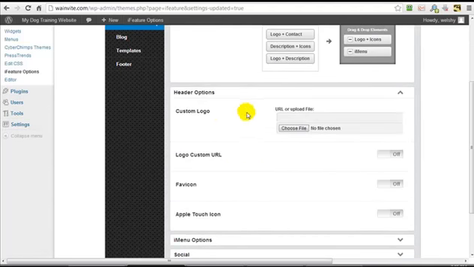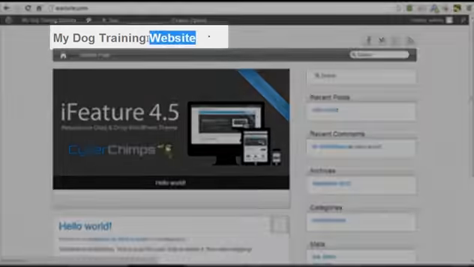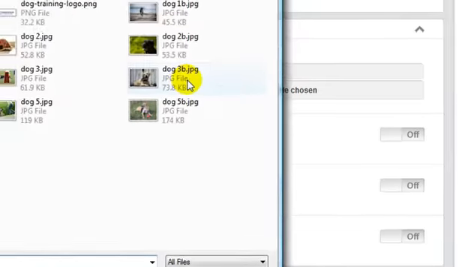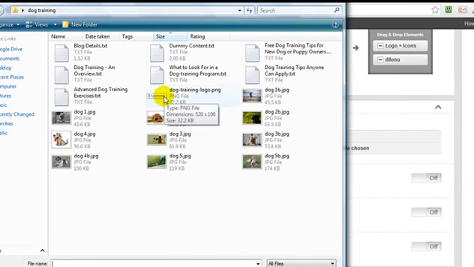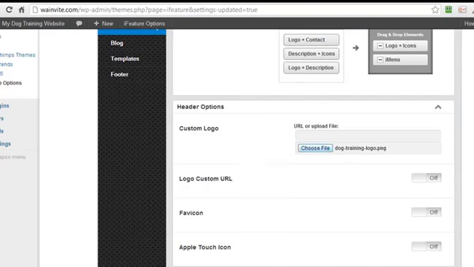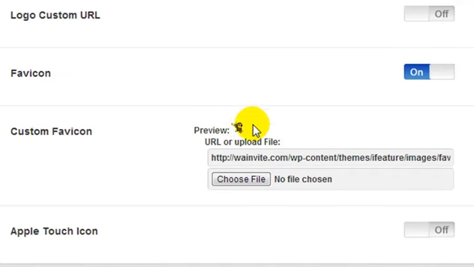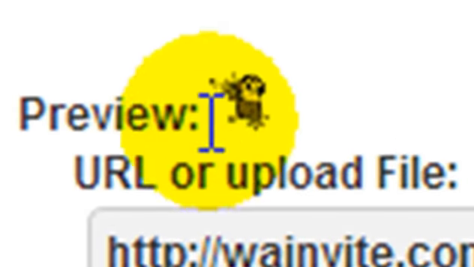Now this is where we can upload our custom logo, and the custom logo would replace the text here. Now I'm going to click choose file. I've already created my custom logo, and I'll be creating a separate video showing you how you can create a logo just like this for free using the pixlr.com website. Now I'm going to click open. Custom logo URL, I know that's fine. Favicon. Now what this is, basically in the top of my tab in front of my title, it will have a little image.